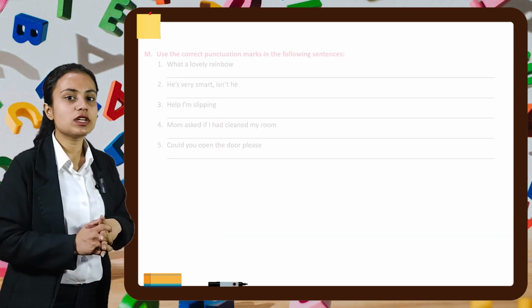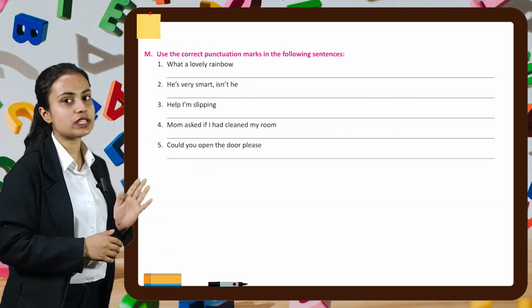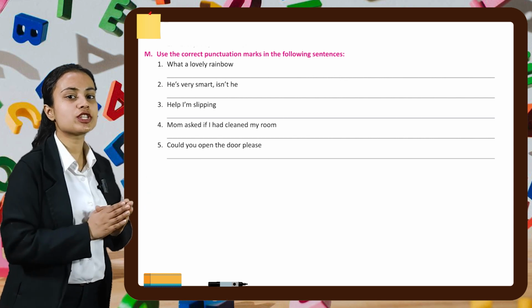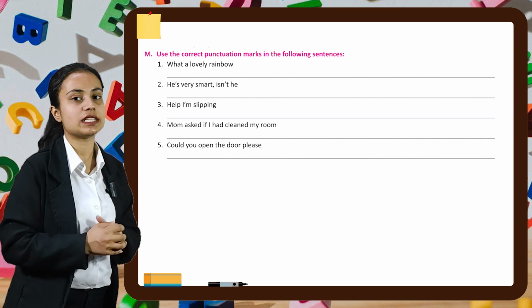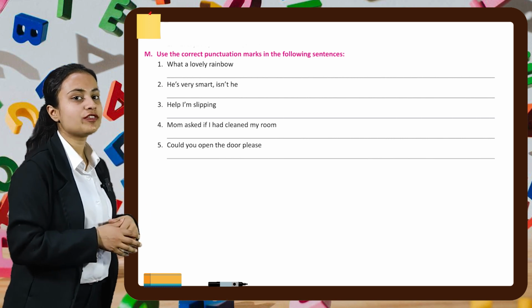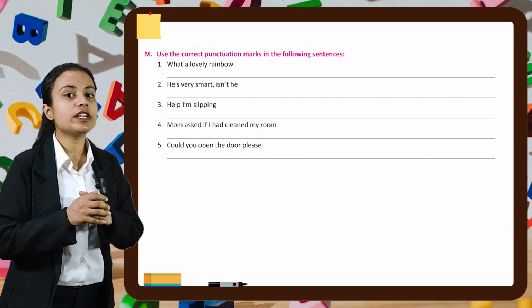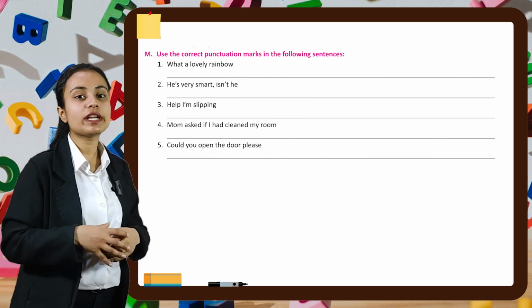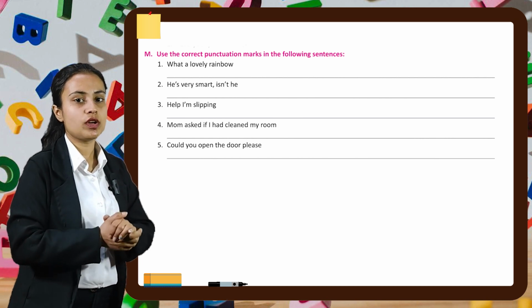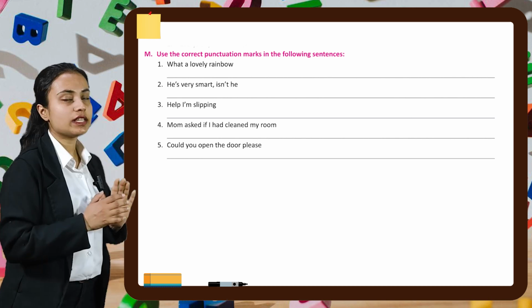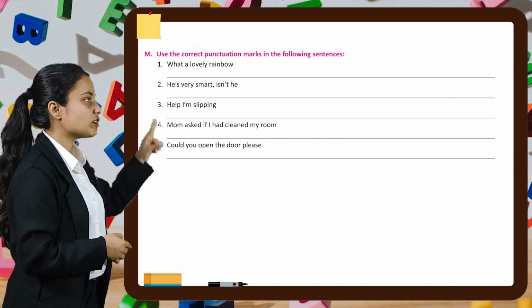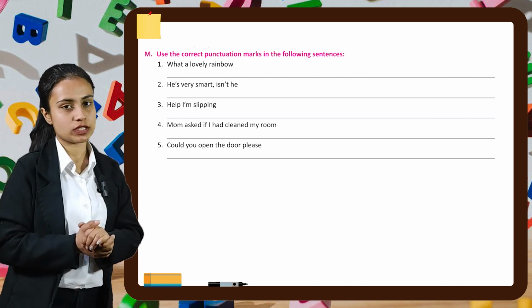Now using these concepts, let's do some questions related to them. In this question, we have to use correct punctuation marks in the following sentences. So let's start with the first one. What a lovely rainbow. Here we are showing excitement on seeing the rainbow, so here we can use an exclamation mark at the end. In a similar way, you have to do the rest of the parts of this exercise by yourself.